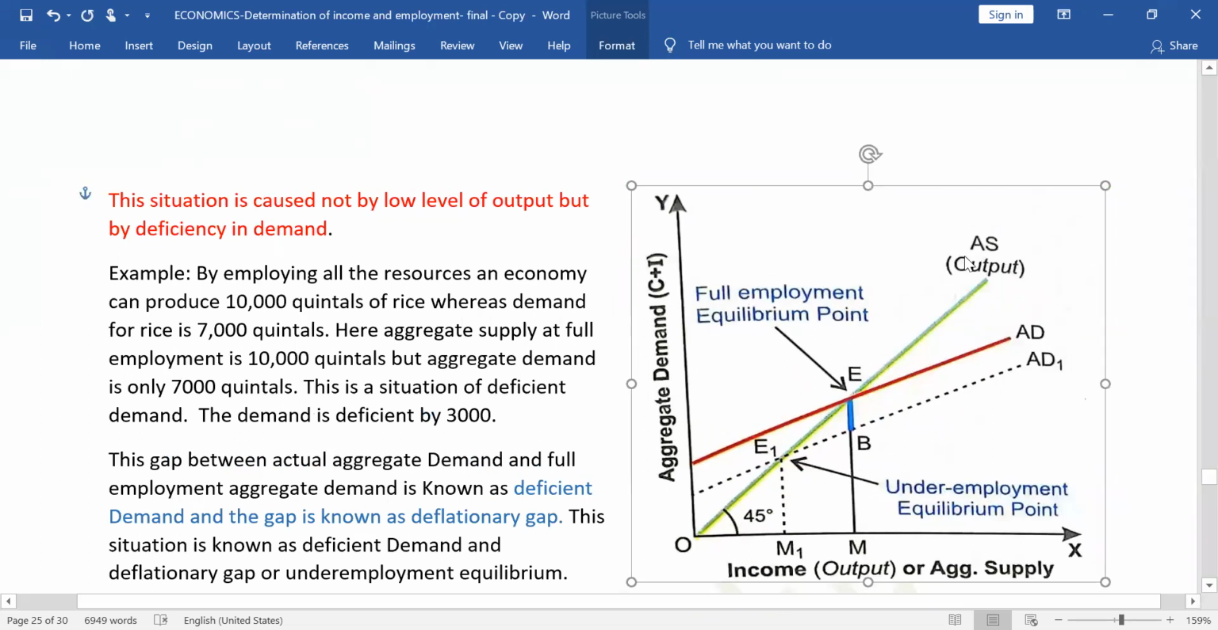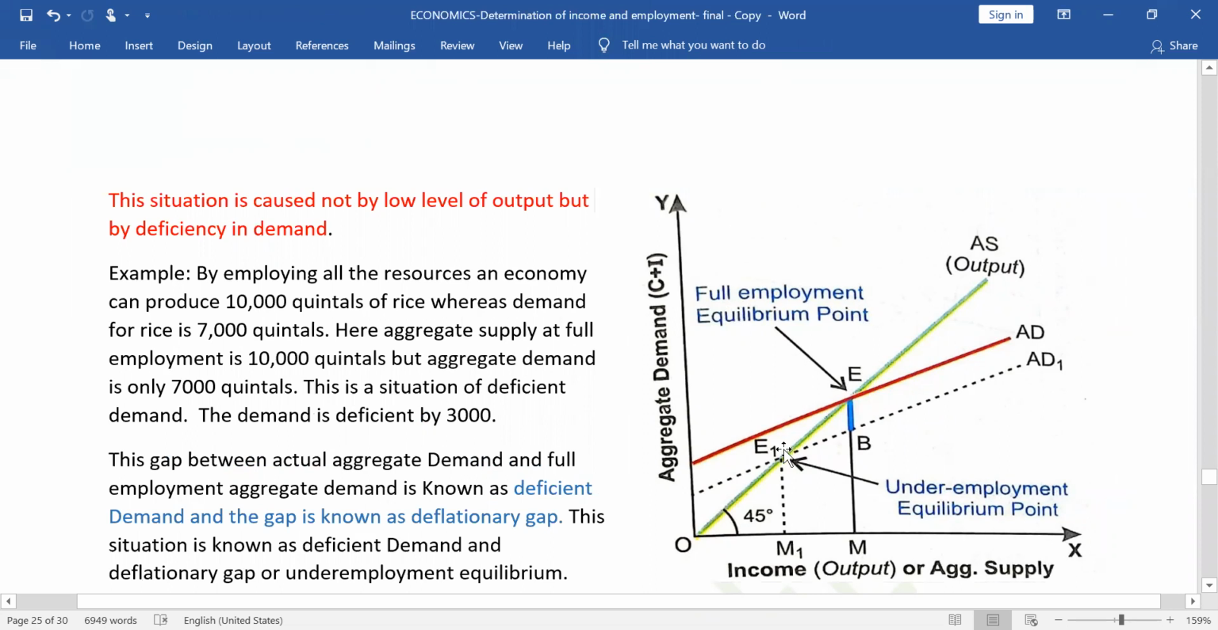See, if you note it down in the diagram, you will find that the x-axis represents national income. Income here is national income or national output or aggregate supply. National income is also known as aggregate supply or output. Whereas the y-axis represents aggregate demand. Aggregate demand is consumption demand plus investment demand. Now, this green line is the aggregate supply line, AS line, or it is also known as the income line,